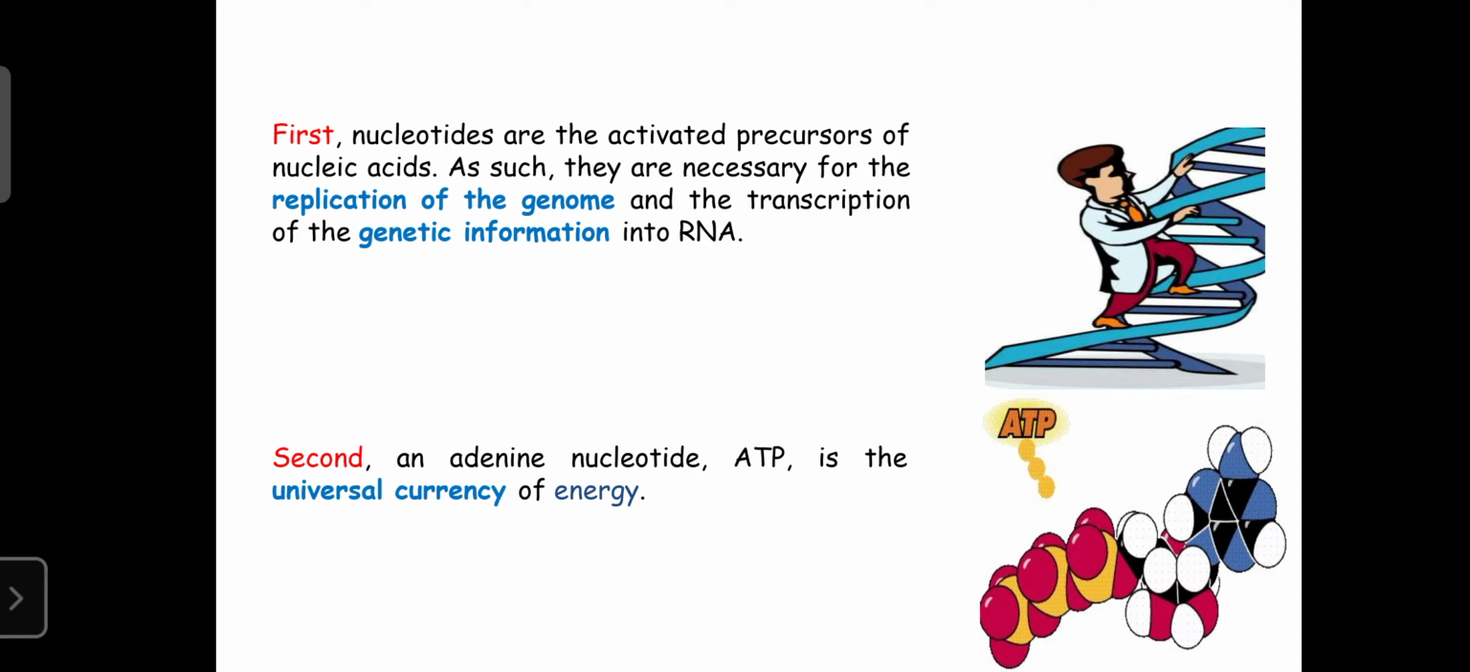And the second reason is that an adenosine nucleotide is ATP. It is known as ATP when it is combined with the sugar as well as the phosphate group. So ATP is the universal currency of energy. Adenine plays an important role in the formation of ATP. It is converted into ATP when it is combined with the pentose sugar as well as the phosphate group.